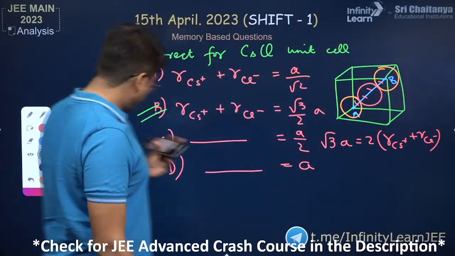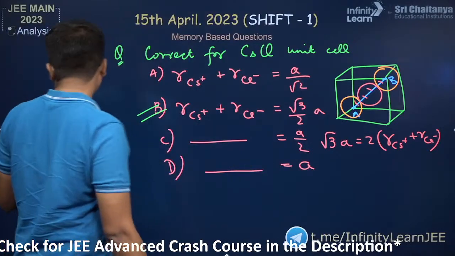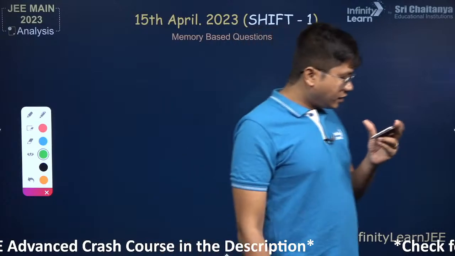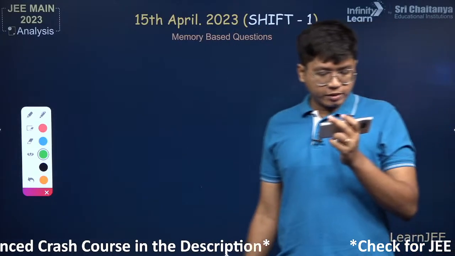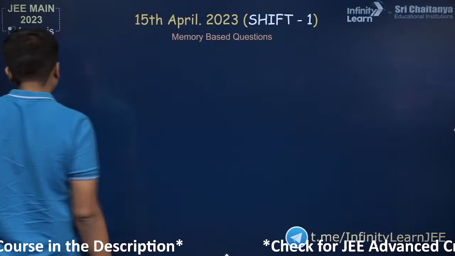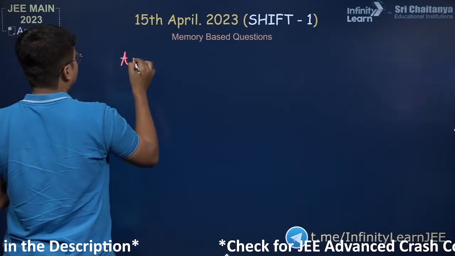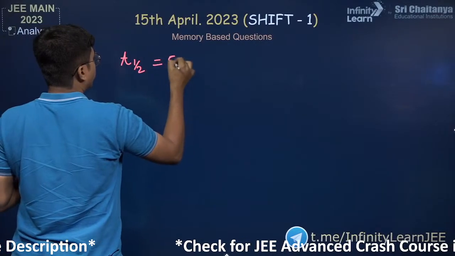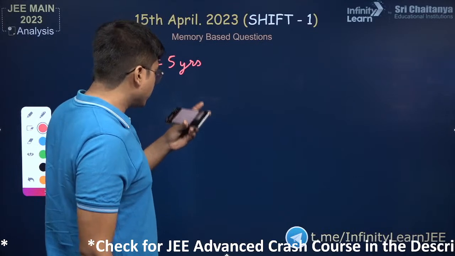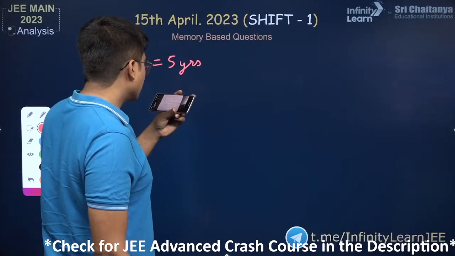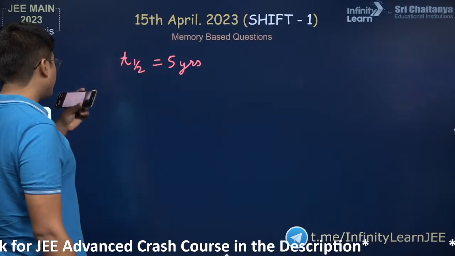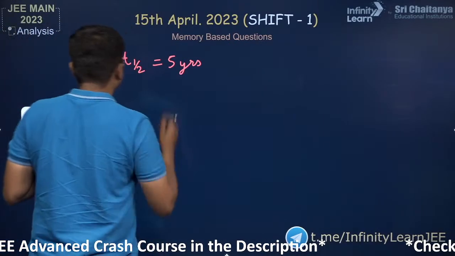Okay, so let's start with the questions that we have got so far. The first one: the half-life of a radioactive substance is given as T half is equal to 5 years. Half-life is given, this is a very direct, very basic question. It is asked: what is the amount of sample that would decay in 15 years?